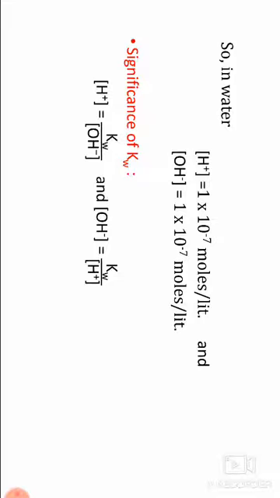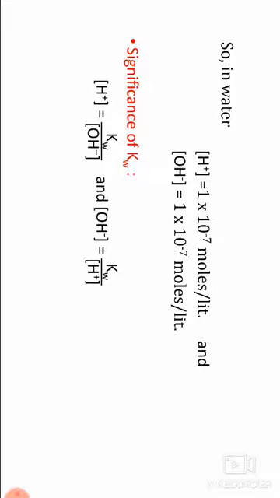So in water, H plus ion concentration is 1 into 10 to the power of minus 7 moles per liter, and OH minus ion concentration is 1 into 10 to the power of minus 7 moles per liter.